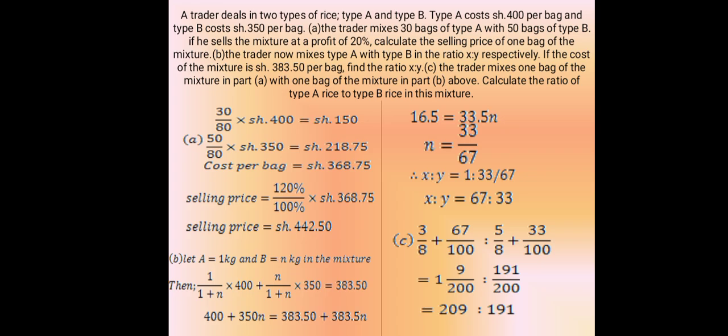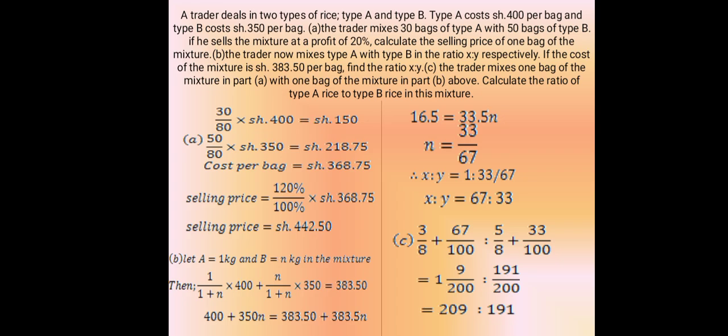A trader deals in two types of rice, type A and type B. Type A costs 400 shillings per bag and type B costs 350 shillings per bag. A. The trader mixes 30 bags of type A with 50 bags of type B. If he sells the mixture at a profit of 20%, calculate the selling price of one bag of the mixture.